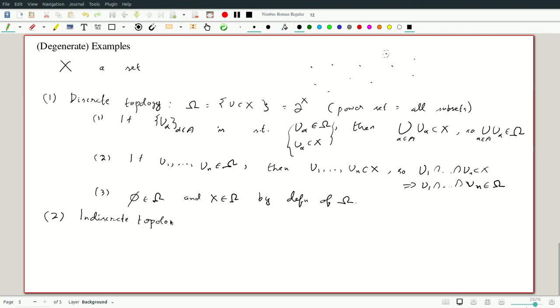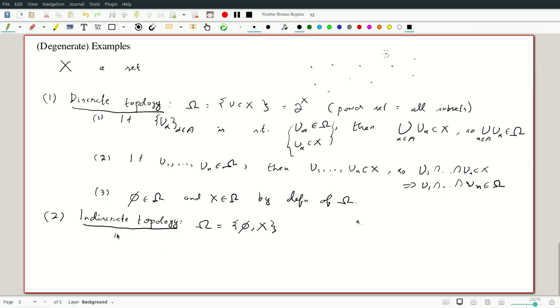Well, this has as few open sets as possible. What is that? Property 3 says that the empty set and X should be in omega. So if I take omega to be exactly the empty set and X, then this is the indiscrete topology. This is as if all points were clustered together next to each other with no room to go away. At any scale, however you resolve them, you can't separate them.